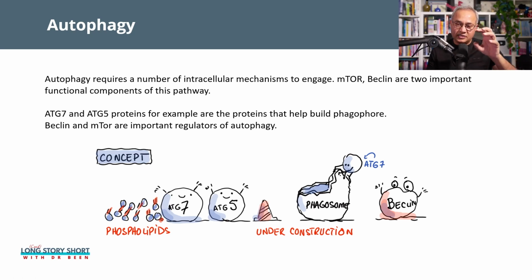So again, sticking with the analogy of trash removal, imagine there are workers that will build the trash truck, the phagosome, the structure in which the trash will go. Then that structure will be brought to wherever the recycling will be done. So here ATG7 is building a phagosome. Then eventually, and if you see here, beclin is standing here as well. Beclin is also a very important controller of autophagy.